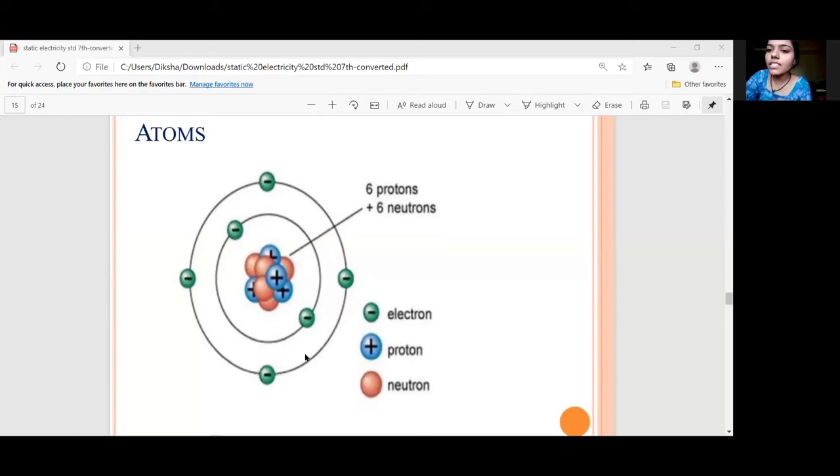Positive charges are in a cluster in the center of the atom, whereas the negative charges are revolving around the center, the nucleus, the center of positive charges. Around it, the electrons, or we can say the negative charges, revolve. And when we are talking about atoms, we call the positive charge a proton and the negative charge an electron. So next.